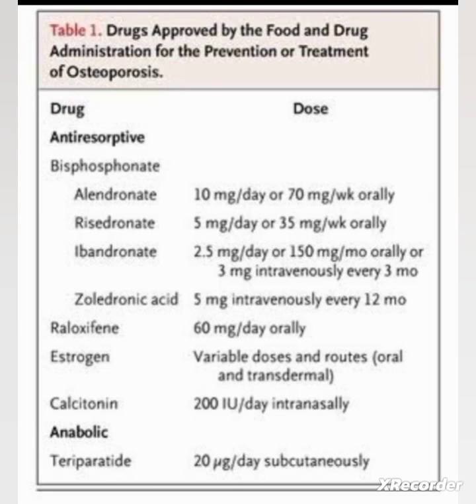Next drug is anabolic, that is teriparatide. It is used for the treatment of osteoporosis in men and postmenopausal women who are at high risk of fracture. Teriparatide is a portion of human parathyroid hormone and works by increasing the action of osteoblasts.